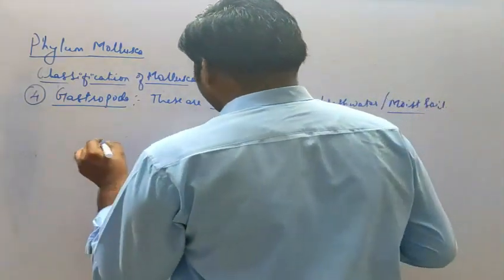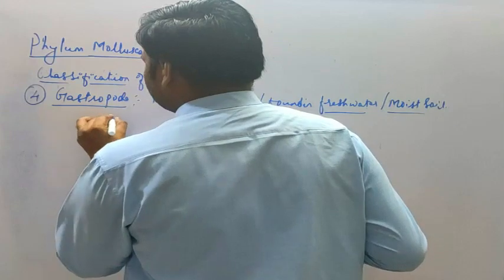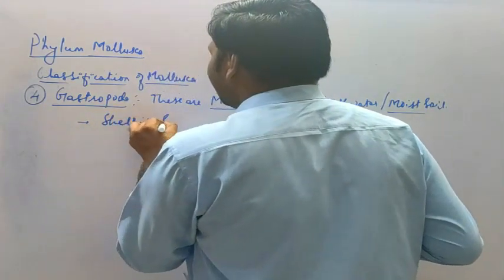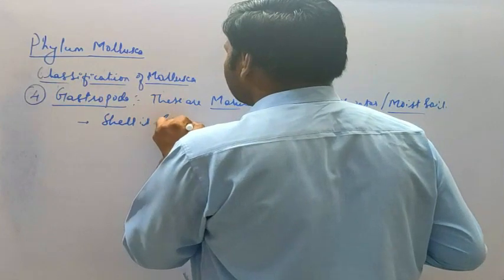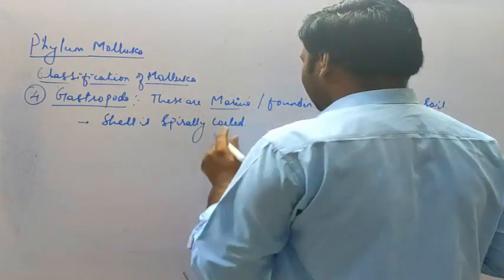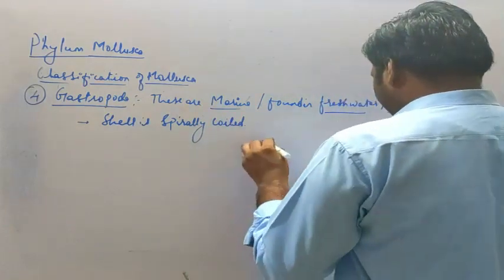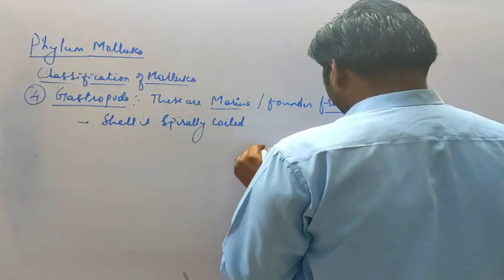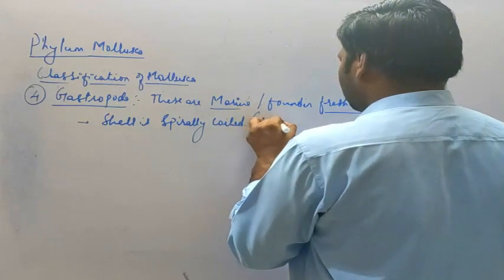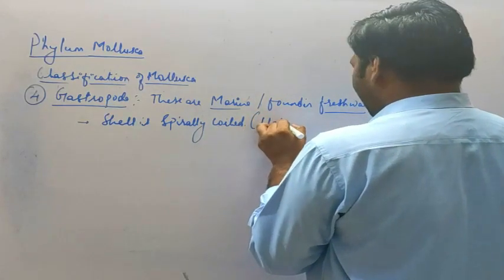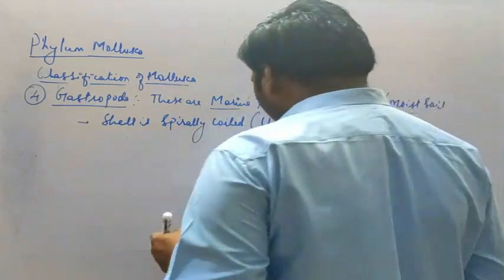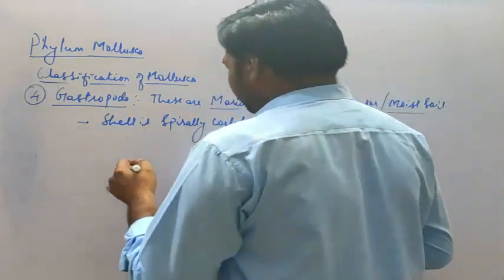The next, the shell is spirally coiled. That is in case of univalvia. Okay, that is called univalvia type of shell.